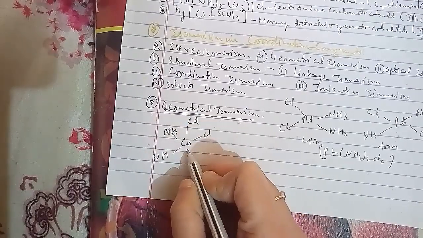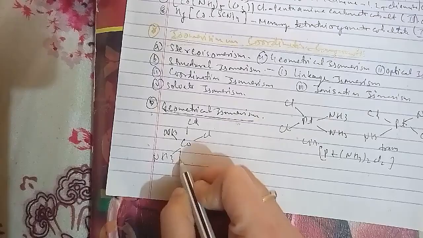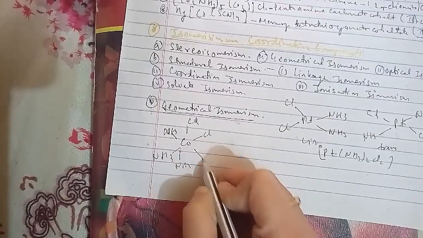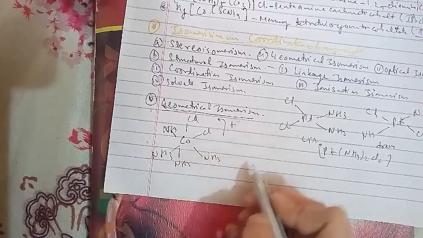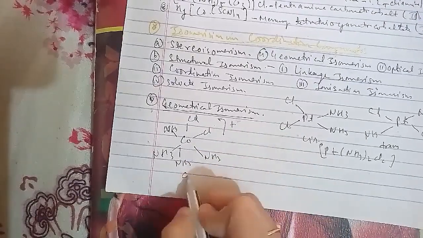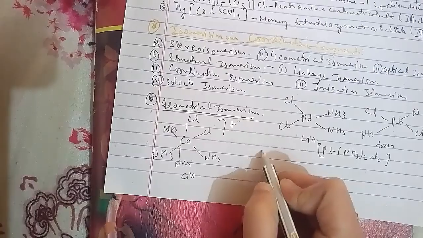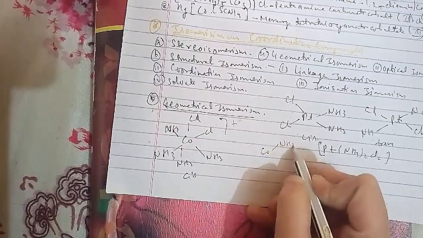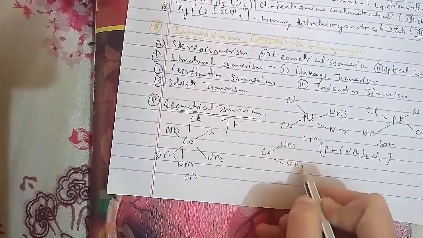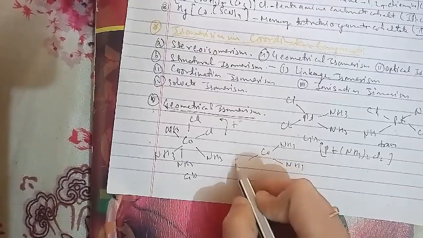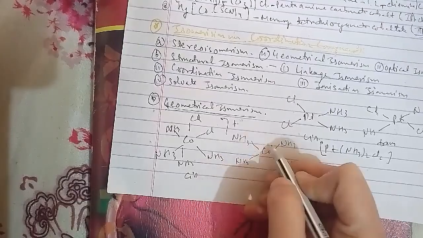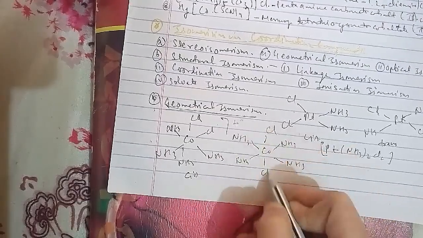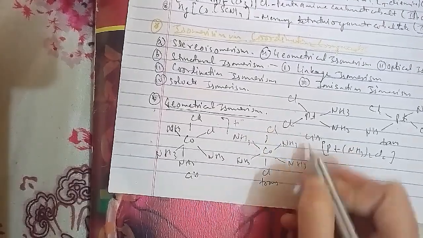Here the geometrical isomers, cis and trans, are for [Co(NH3)4Cl2]+, which has been represented here. Now we'll go to the other square planar complexes, of the type MABXL, that we had mentioned. For the same we have to go ahead with the isomers.